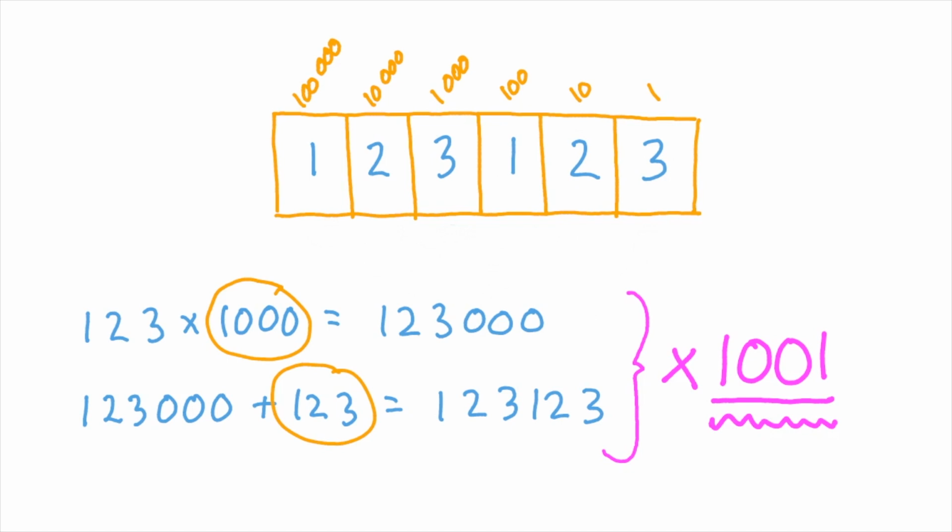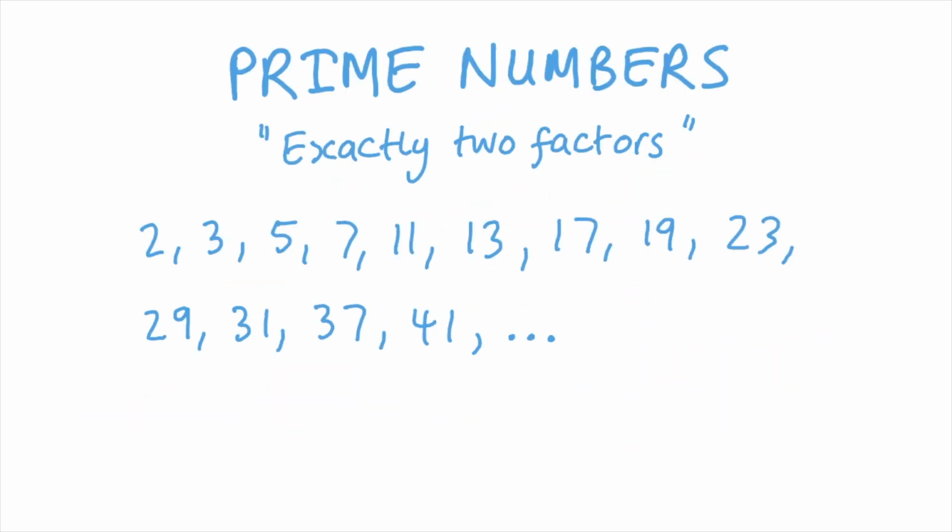You've probably heard of prime numbers. They're natural numbers that have got exactly 2 factors. You may have used the definition that they are numbers which are divisible by only 1 and themselves, but be careful, because 1 isn't a prime number because it's only got one factor, 1. So the prime numbers are 2, 3, 5, 7, 11, 13, 17, 19, 23, 29, 31, 37, 41, and so on. Now you may be surprised to learn that all natural numbers greater than 1 can be expressed as the product of some prime numbers.